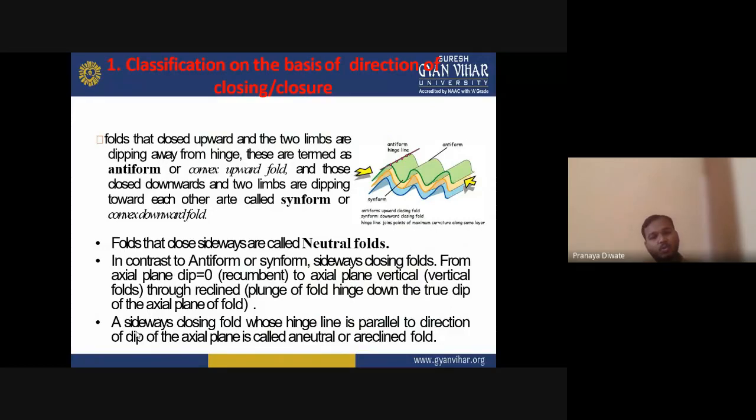Folds that close sideways are called neutral folds, meaning neither a synform nor an antiform.